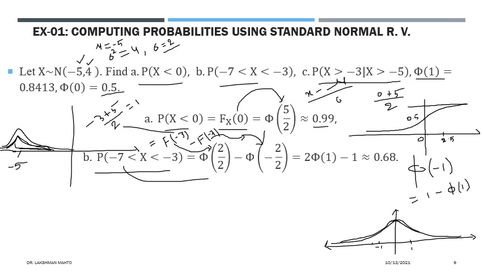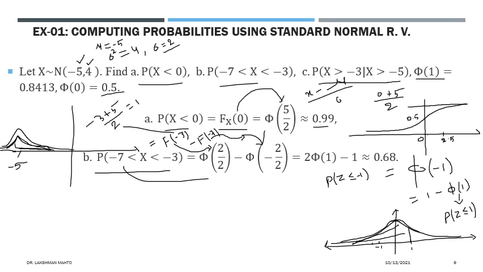Now what is the meaning of phi at -1? It is talking about the probability that a standard normal random variable is observing a value up to -1. And what is the value of this one? It is the probability that a standard normal random variable is observing a value up to 1.